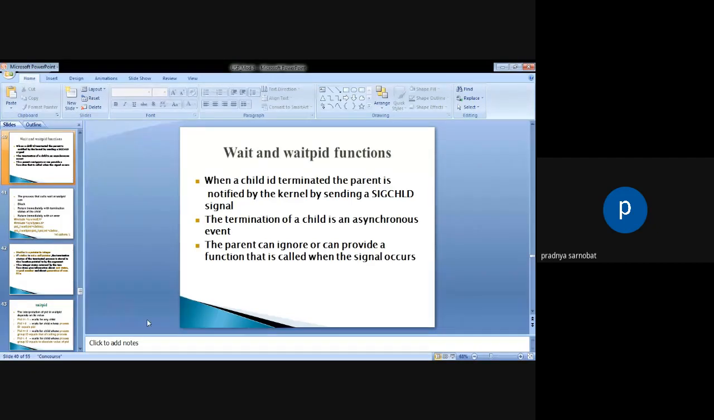So just let me revise for 1 minute. Fork and vfork: both of them are calling for creating a new process. Whenever one process is running, suppose the first process number one is running, and we call fork or vfork, it will immediately create one more new process.